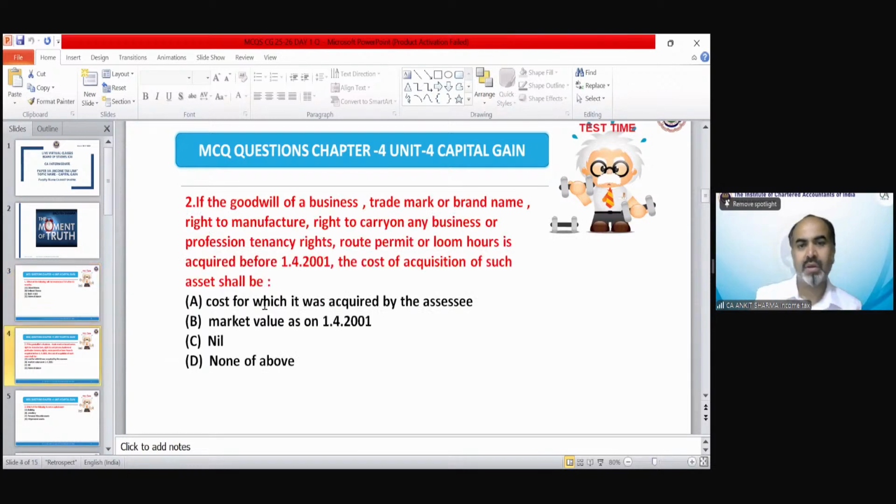Well done. Second: if the goodwill of a business, trademark or brand name, right to manufacture, right to carry on any business or profession, tenancy right, route permit, loom hours is acquired before 1/4/2001, what should be the cost of acquisition of such asset?